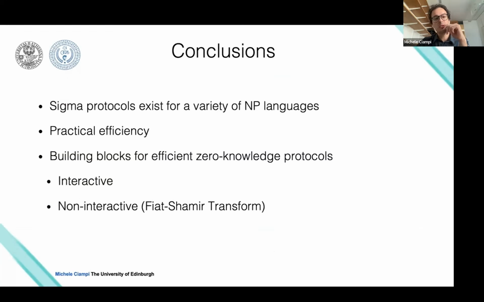So to conclude, you've seen some applications of these sigma protocols, in the sense of how you can combine them to obtain more complex protocols. But sigma protocols are very important. They are the base for constructing efficient non-interactive proofs. Once you have a nice sigma protocol, it's very easy to turn it into a non-interactive proof, and they lead to practical constructions.